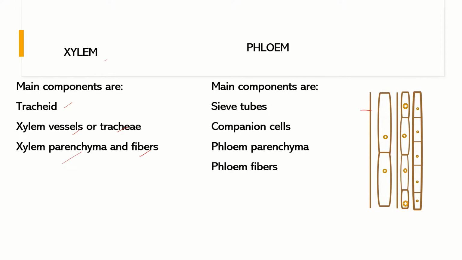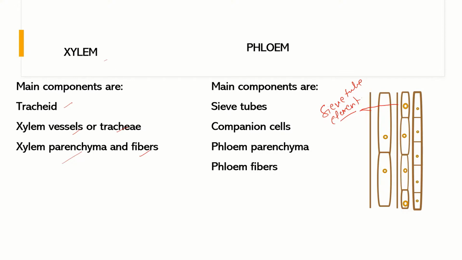These are the sieve tubes, also known as sieve tube elements. Basically they help in transporting synthesized food from the leaves to the storage part. Where the food has to be stored, these sieve tube elements help in transporting the produced food into the storage part of the plant.